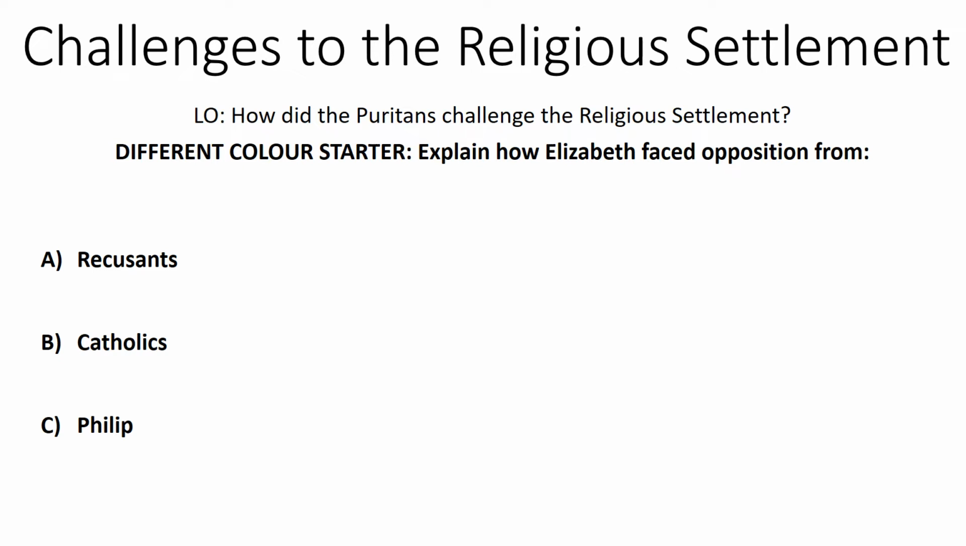Those groups we're looking at are Group A, the recusants. We must remember that these are people who refuse to go to church, and you'll want to think about which religions did not want to go into the new Church of England. Focus specifically on the Catholics. How did they oppose Elizabeth? Think of the various plots as well as any foreign wars. And lastly, Philip of Spain. How did he oppose Elizabeth?